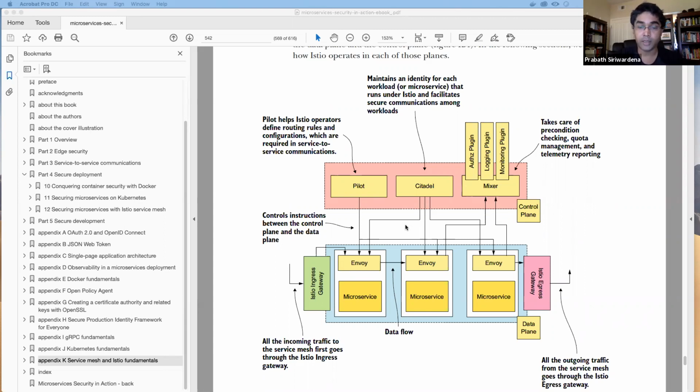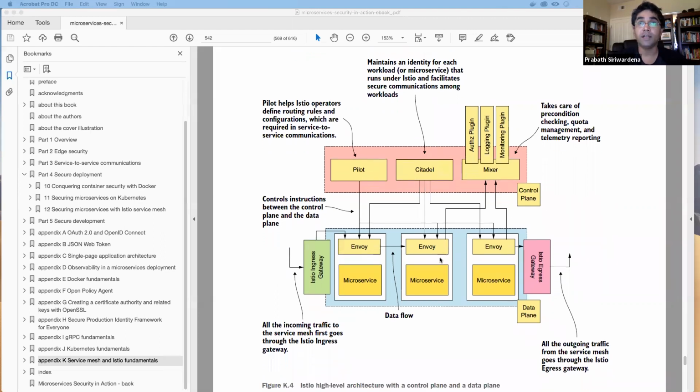1.5 actually had a major architectural change. And then towards the end of the book, in April this year, Istio released 1.6, and we also upgraded all the samples to support Istio 1.6. So the architecture you see here is, in fact, what you see prior to 1.5. So here you can see the Istio control plane and data plane. In the control plane, you see 3 main components. In fact, there are 4 main components.